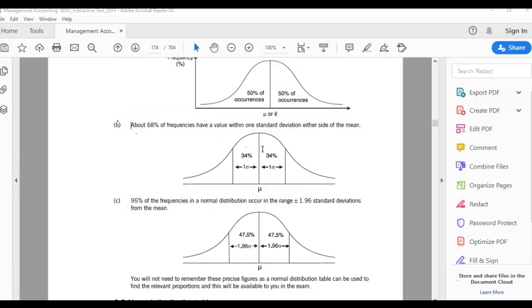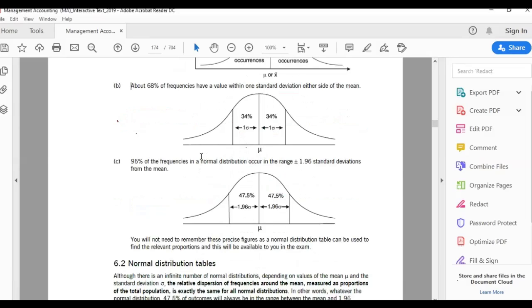95% of the frequencies in a normal distribution occur in a range of plus minus 1.96. Like 47.5% you go below, 47.5% you come up. So 1.96 standard deviations below, 1.96 standard deviations up.